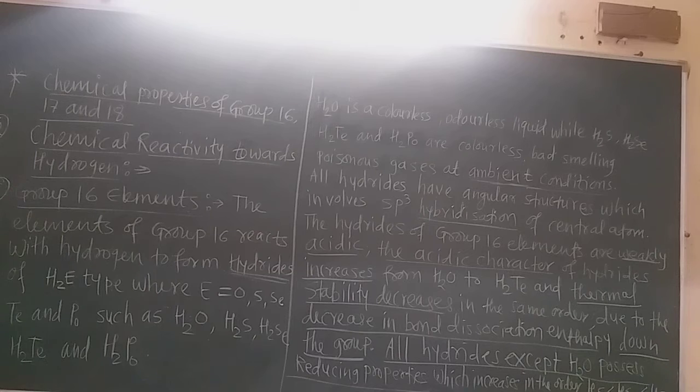So the H–E bond breaks easily as we go from top to bottom, because the size of the element, that is other than hydrogen, that is group 16 elements, the atomic size increases. Due to that, the bond length also increases, and to break the large bond length, less energy is required. So the dissociation enthalpy decreases down the group, and due to that, the stability of these hydrides is very less as we go from top to bottom.